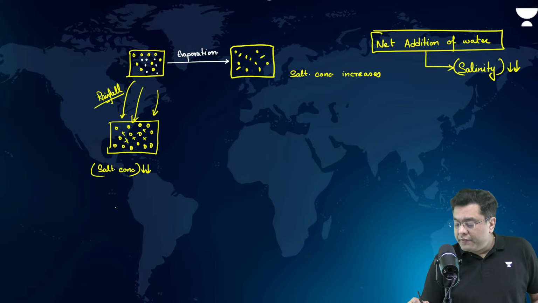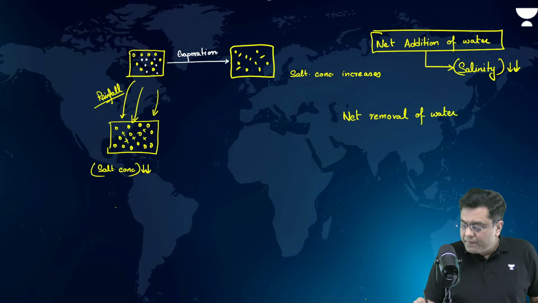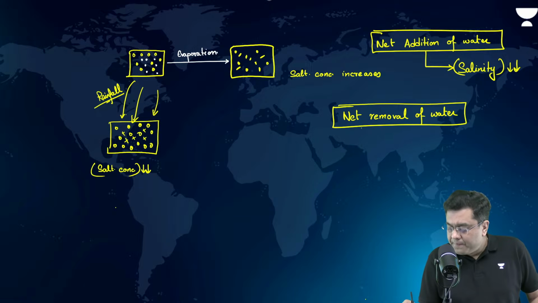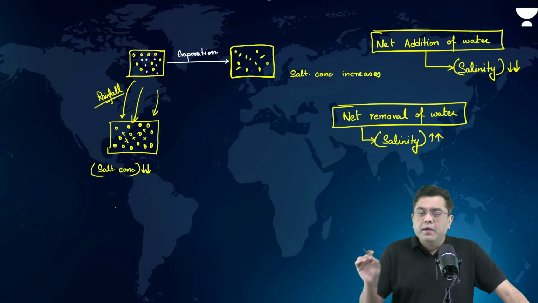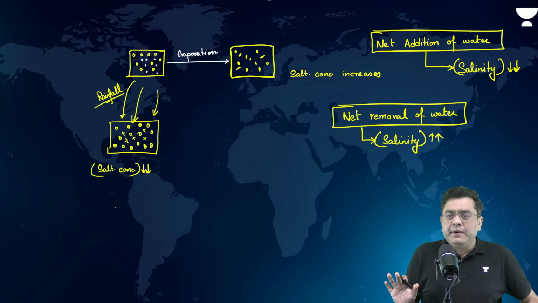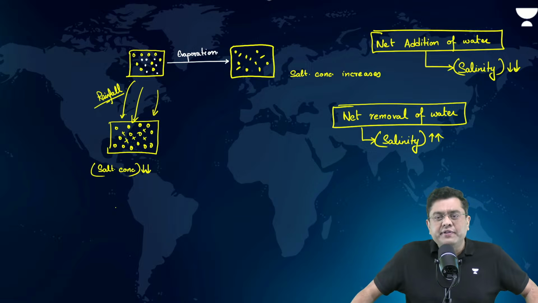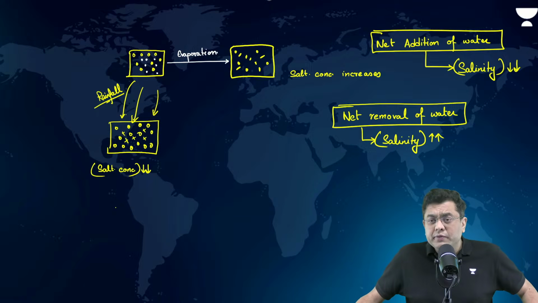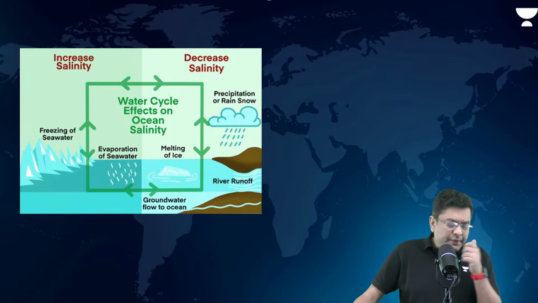Anywhere where you observe net removal of water, like evaporation, in that case, what happens to salinity? Salinity increases. Maintain this basic concept. Horizontal variation or regional variation of salinity is solved just by this basic concept. How? Let me show it to you.